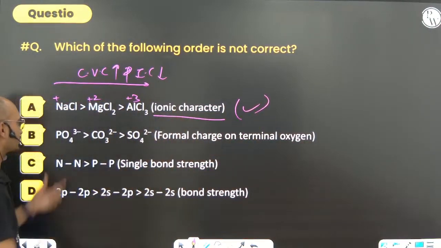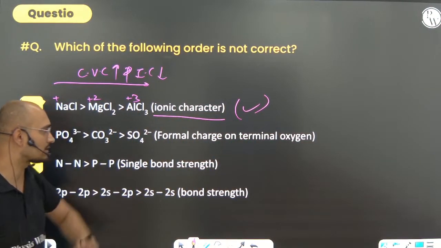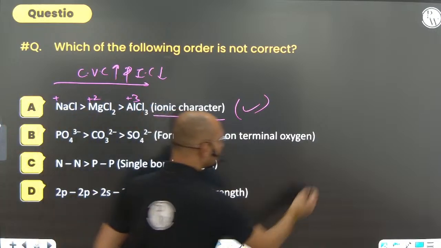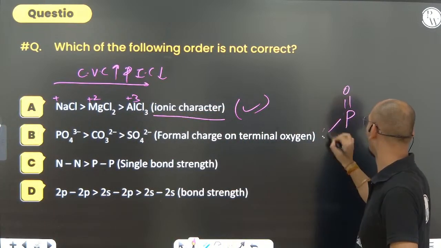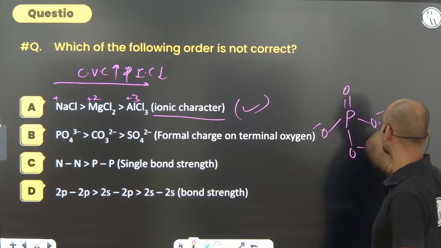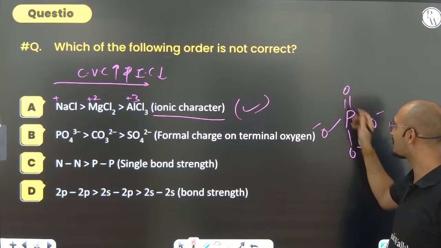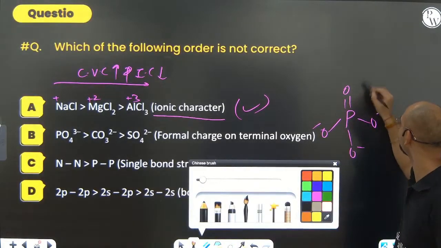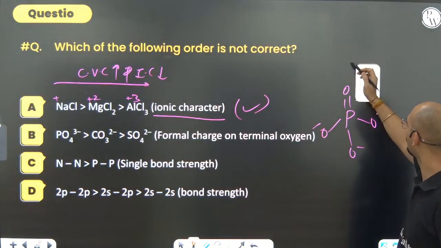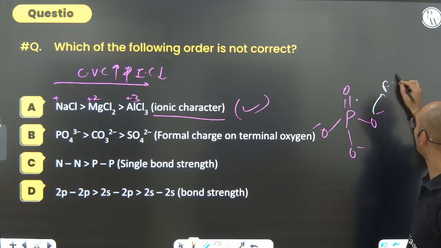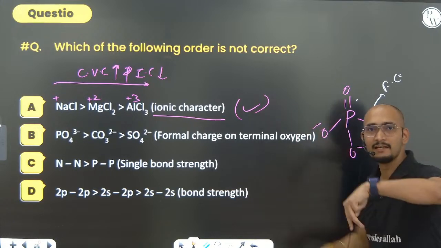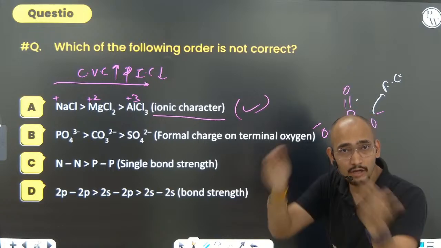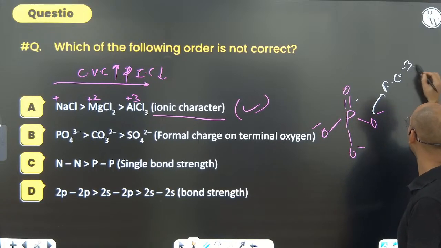Next, not correct, but it is asking: phosphate, carbonate, sulfate, formal charge on terminal oxygen. You will have to make all those: P double bond O minus, O minus, O minus. What you will see is that there are 3 negative charges, but how many of the PO bonds are there? 4. So all the oxygens will get formal charge, because this 3 negative will be divided into all 4 oxygens, so it will be minus 3 by 4.